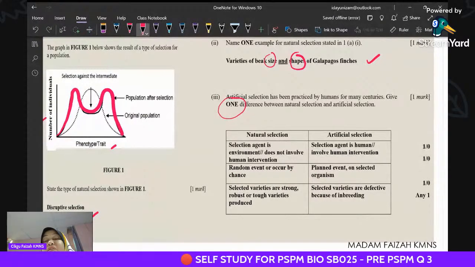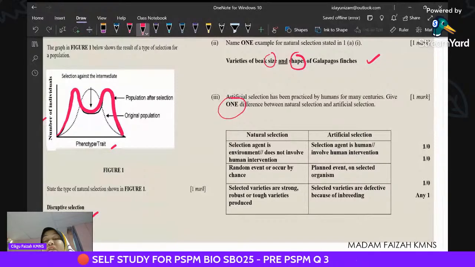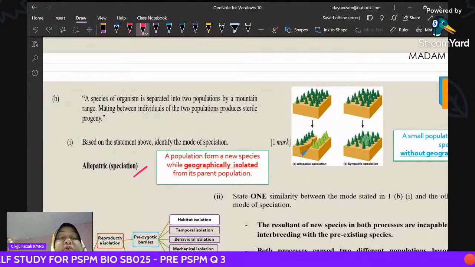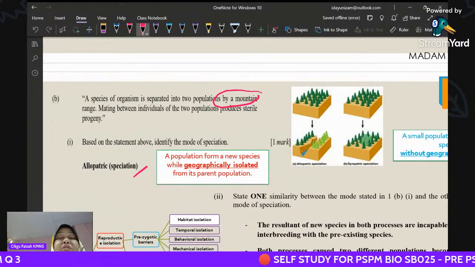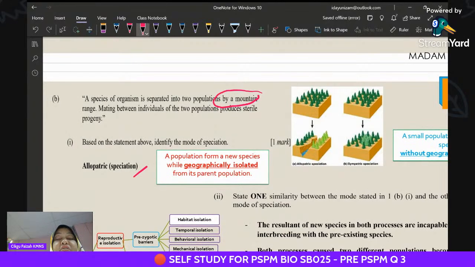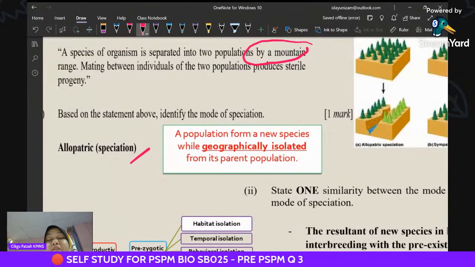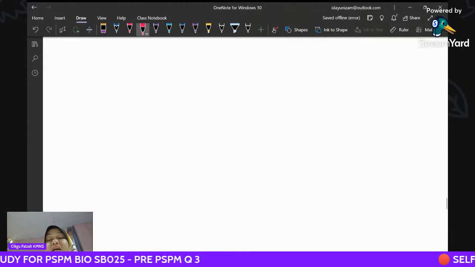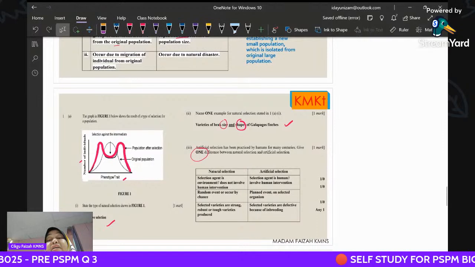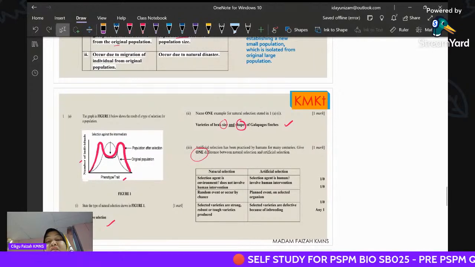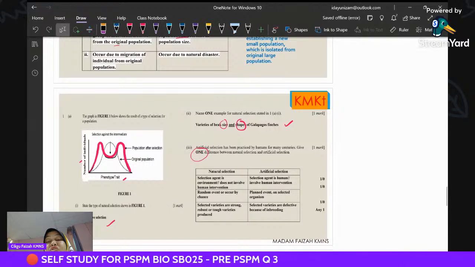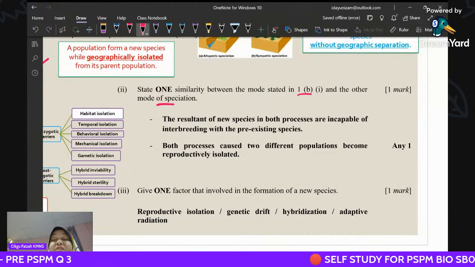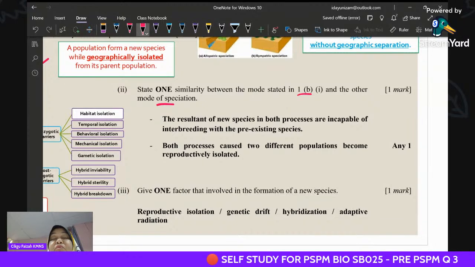They choose to ask you about speciation. So when given the situation of two populations separated by a mountain range, of course this is allopatric. Allopatric means geographically isolated, like this. And the similarity between what we mentioned just now, the allopatric and the other mode of speciation. So that means the difference between allopatric and sympatric.